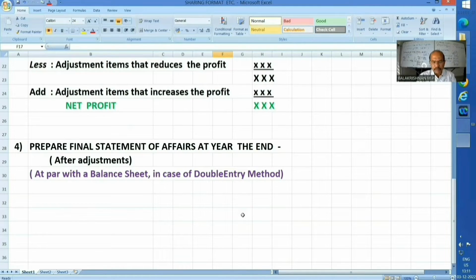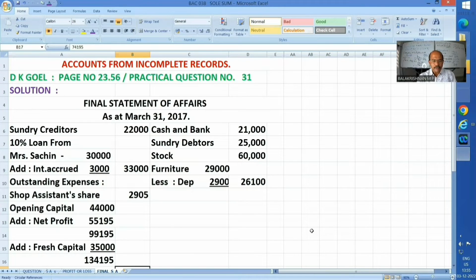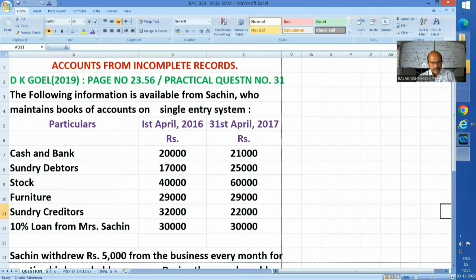Things will be more clear to you when I work out one practical sum for you. Let us take up one sum now. Well, students, the practical question number 31, page number 23.56, DK Goel, edition year 2019. The question is like this. The following information is available from Sachin, who maintains books of accounts on the single entry system. Cash and bank, sundry debtors, stock, furniture, sundry creditors, loan. So 4 assets and 2 liabilities.